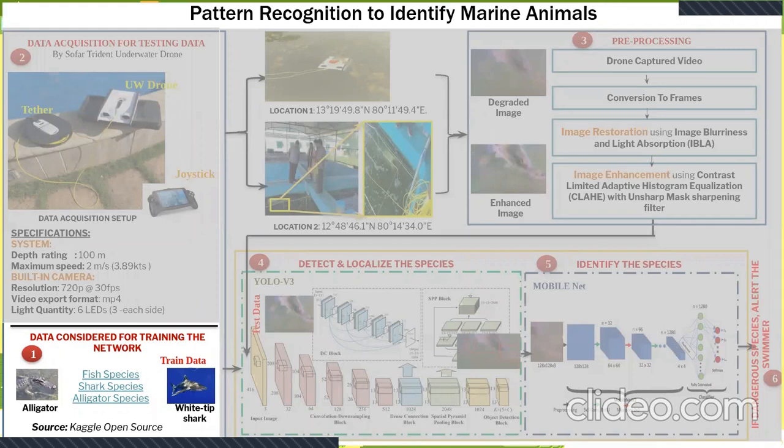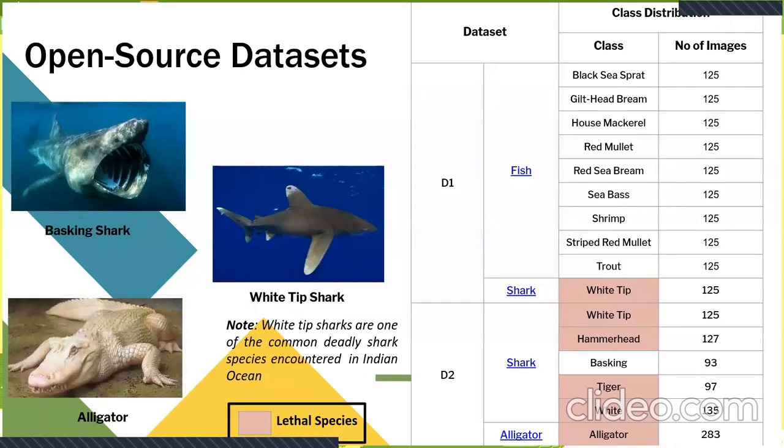We start with the data set that we are going to use to build the pattern recognition system. The algorithm that we've proposed is based on neural networks and machine learning methods. So we will be taking open source as well as proprietary data sets for training and testing these algorithms. This slide gives a broad picture of the open source datasets that we've considered.